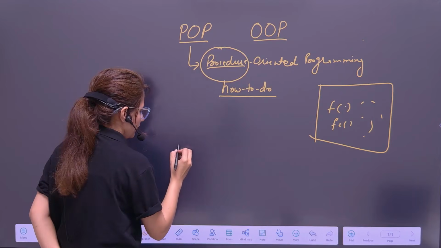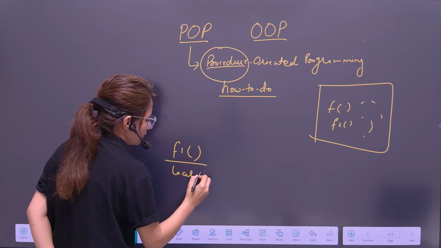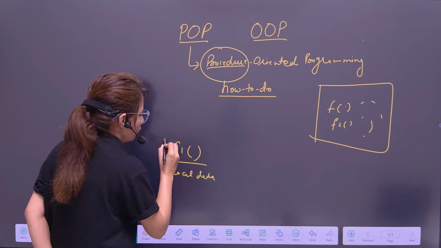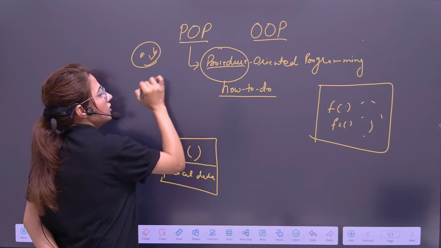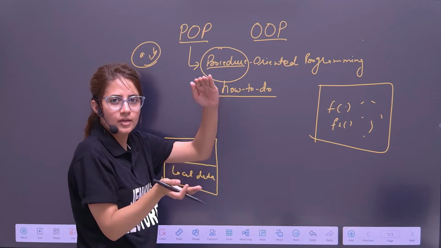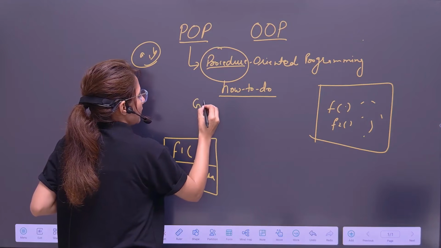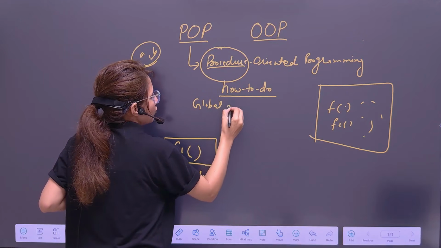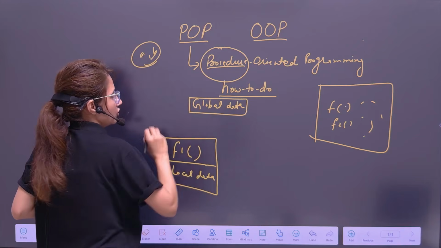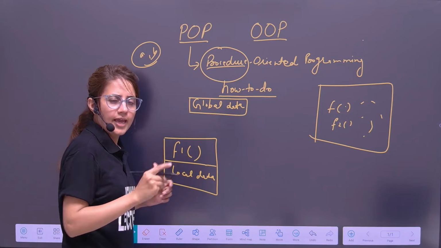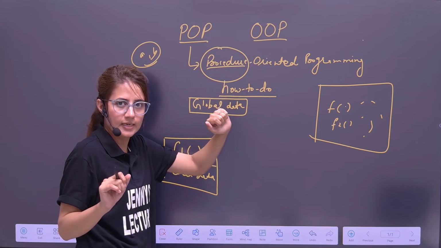So if there is a function like function 1, this function will have its own local data. Suppose we have a function for addition of two numbers. So there will be two numbers A and B within that function. Whatever data we take within that function is known as local data. And there is some global data as well. Global data means we declare that data outside of any function. Anyone can access that data within main, or outside of main also we can declare.